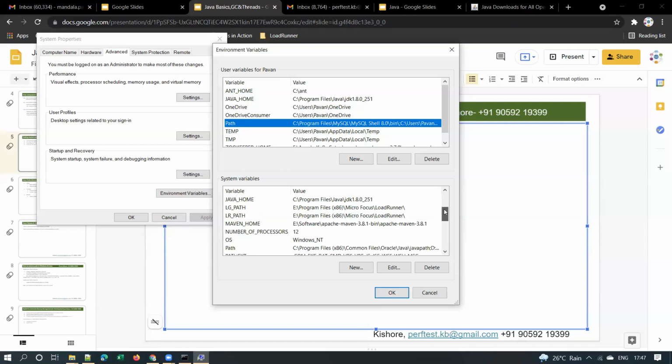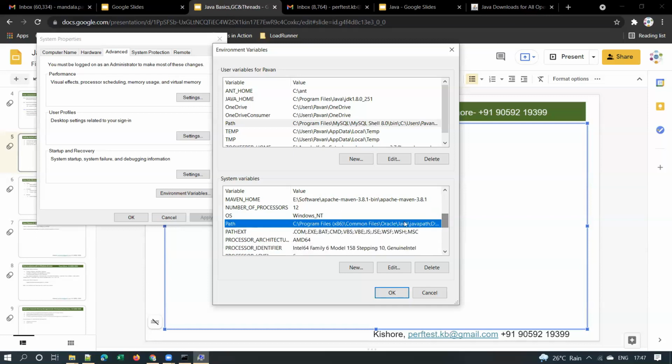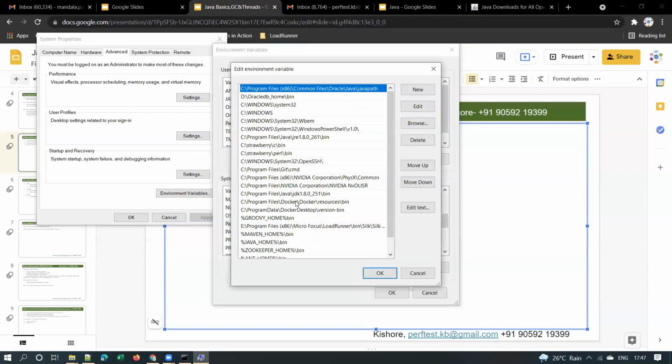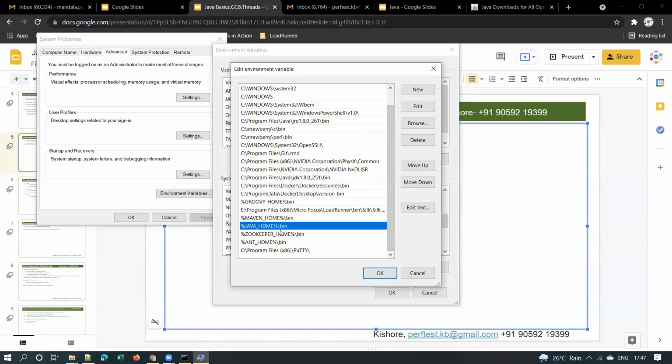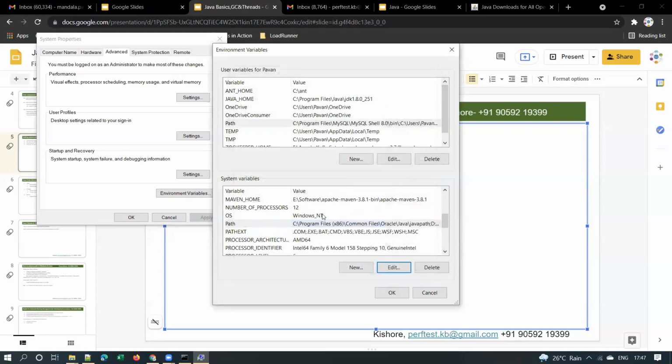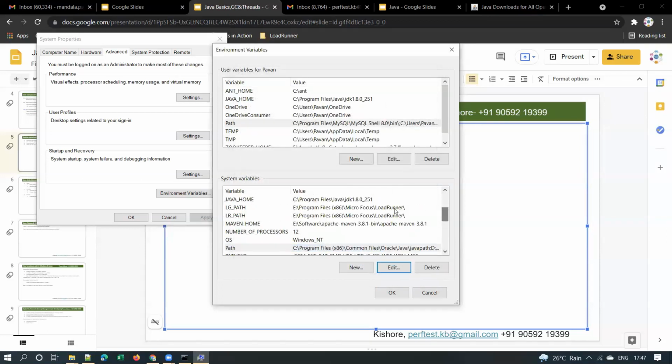Here also you can see the path variable and the JAVA_HOME variable. Path is nothing but us telling our machine where these particular programs are. For example, let me show you the Java path. First let me show you the JAVA_HOME variable. What is the purpose of this variable?